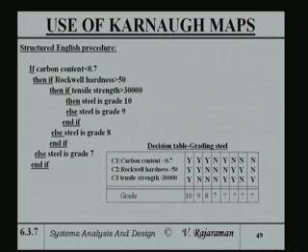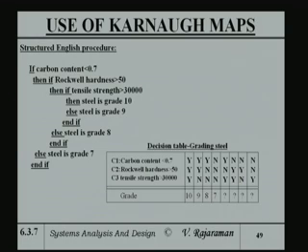Then the nested if says that if the Rockwell hardness is not greater than 50, but the carbon content is less than 0.7, then steel is grade 8. If none of them, that is, carbon content is less than 0.7 and none of these conditions are satisfied, the steel is grade 7. So, this is essentially what the structured English statement says.